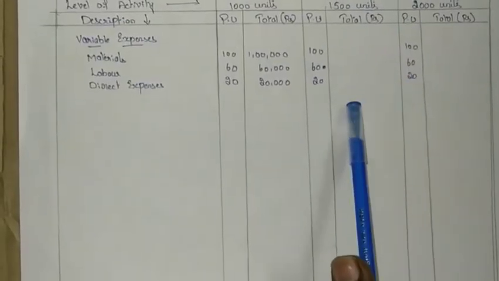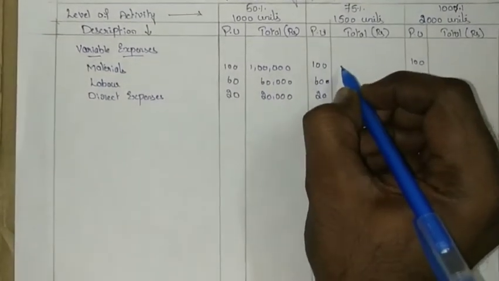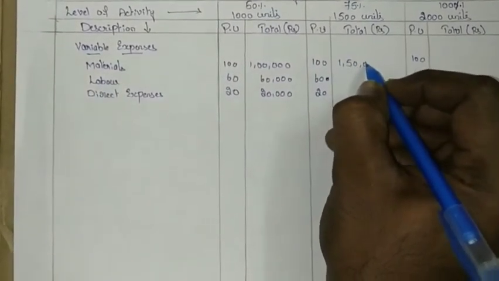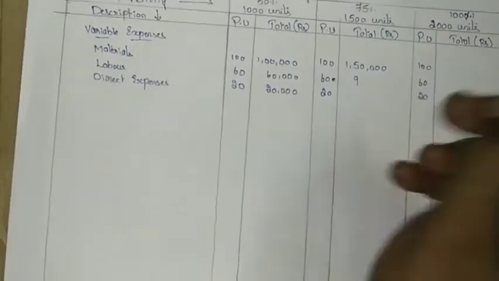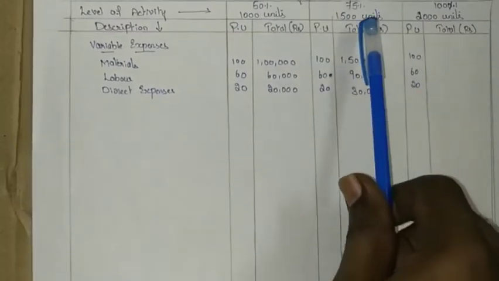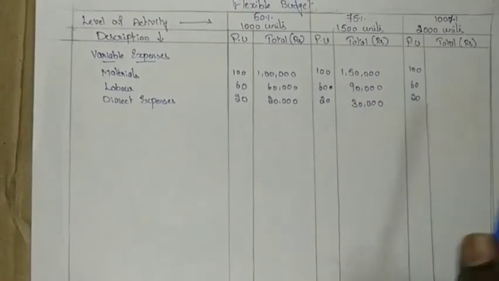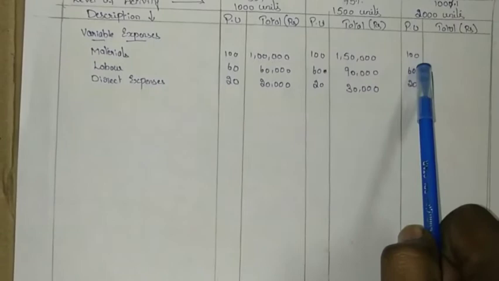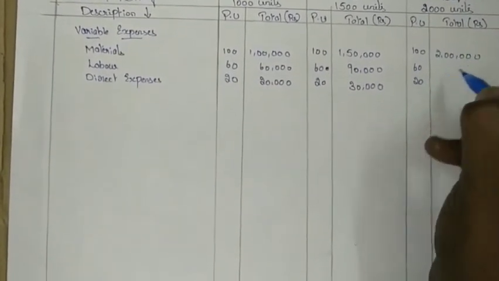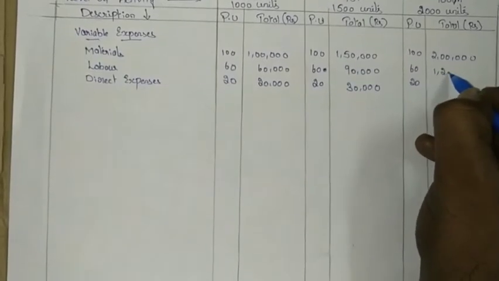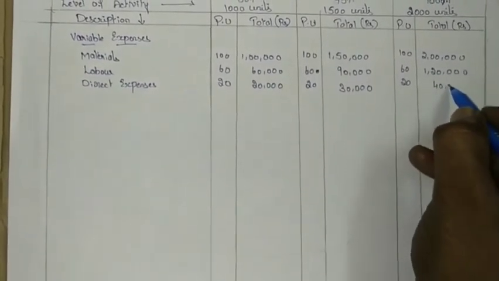In the same way for 75%, 1500 units into 100 rupees you will get 1,50,000, and 1500 into 60 you will get 90,000. 1500 into 20 rupees you will get 30,000 rupees. In the same way for 100%, 2000 units into 100 rupees you will get 2 lakhs, 2000 units into 60 you will get 1,20,000, and 2000 units into 20 you will get 40,000.